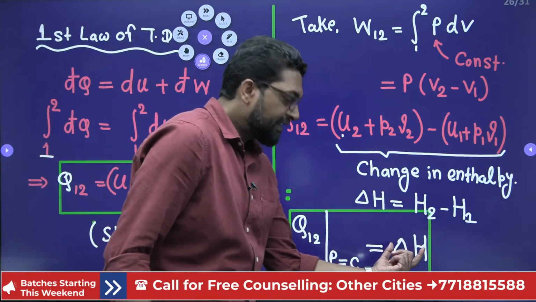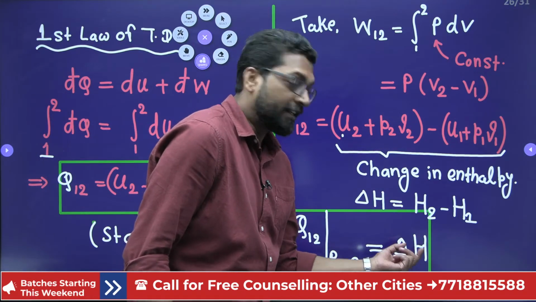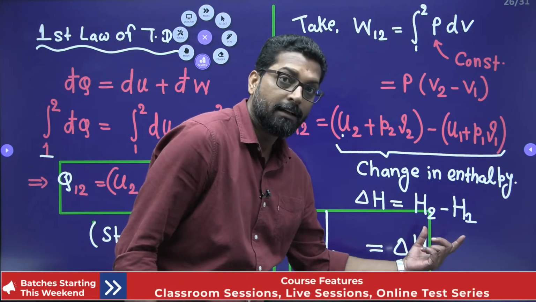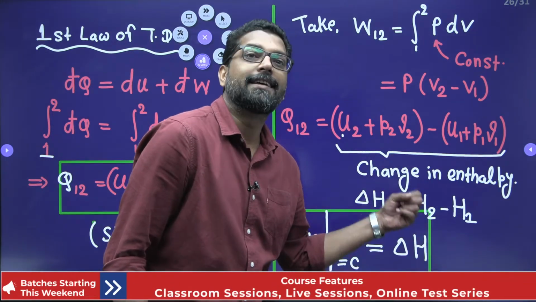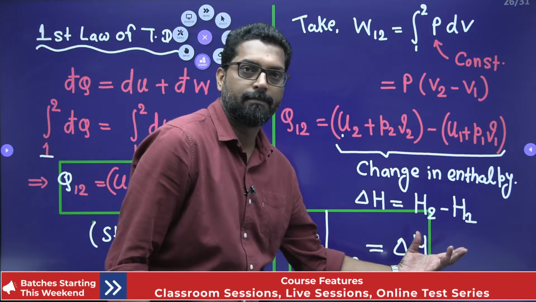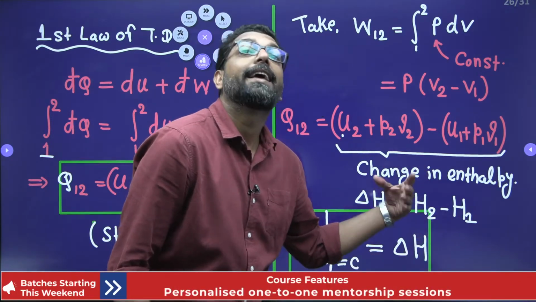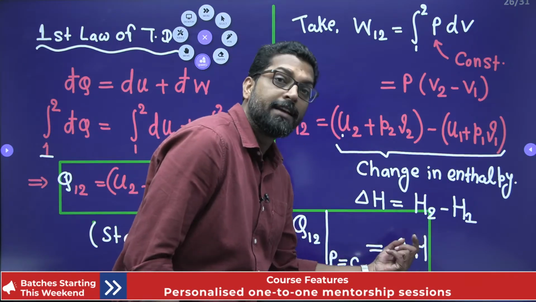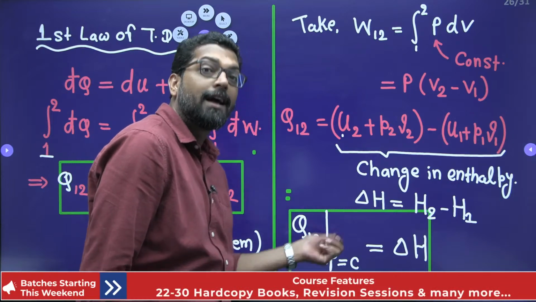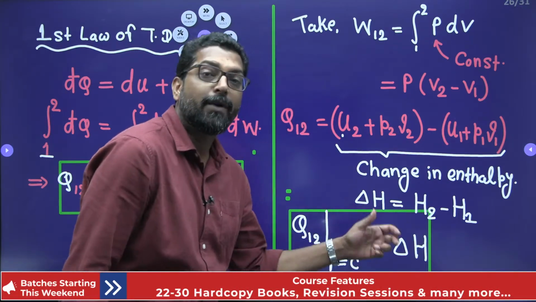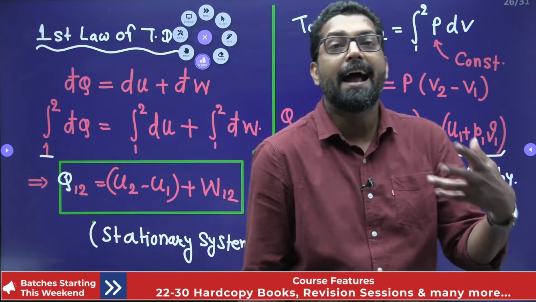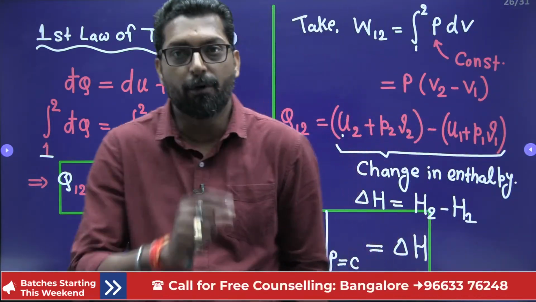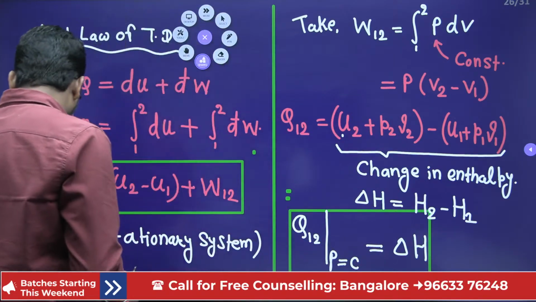See, change in enthalpy, why? Because enthalpy is a property. That means change in enthalpy H2 minus H1 is for any process, either reversible or irreversible, for any process, any system. But that change in enthalpy is equal to heat transfer at constant pressure only when there is a quasi-static, constant pressure process of a closed system. This is very important. So we can write like that.